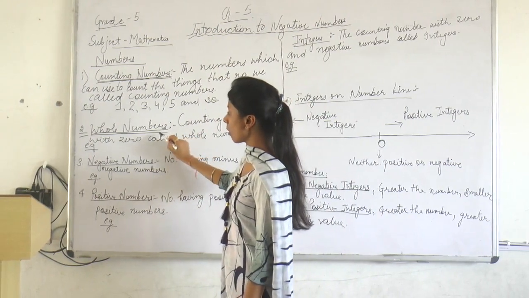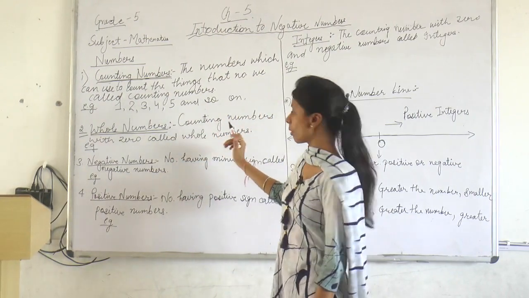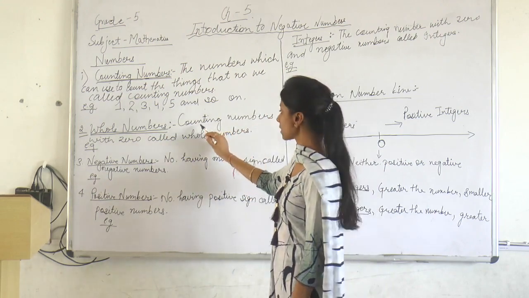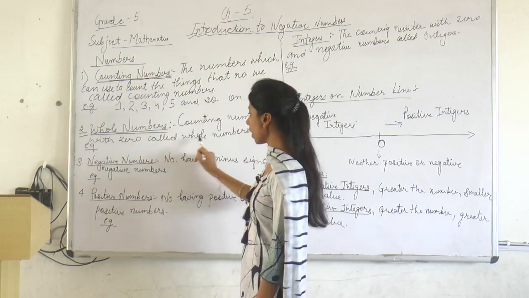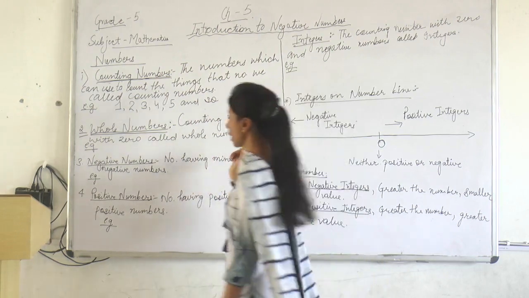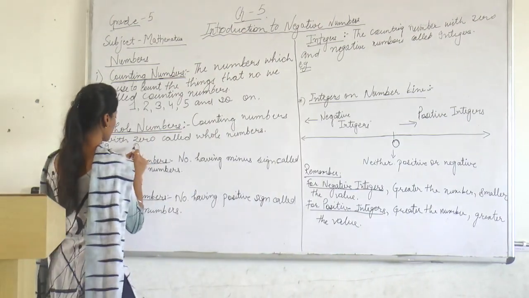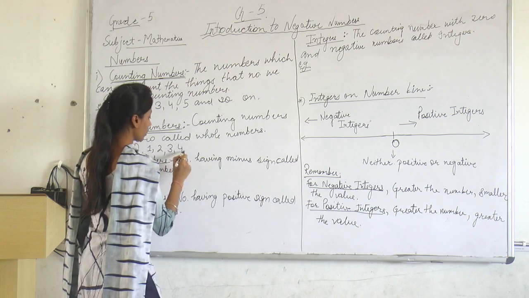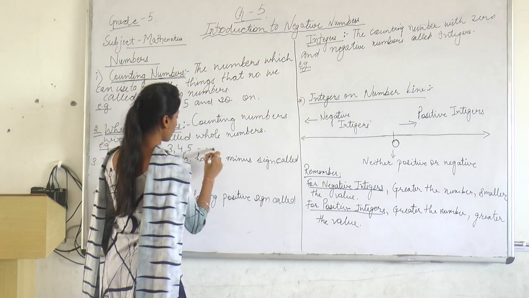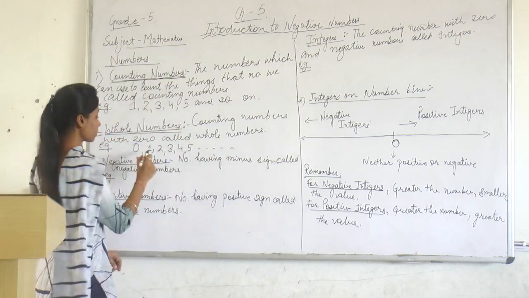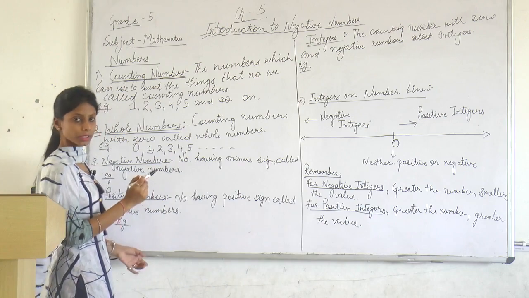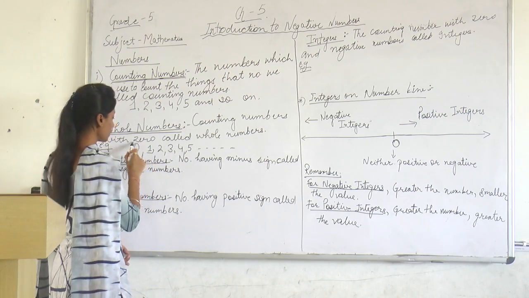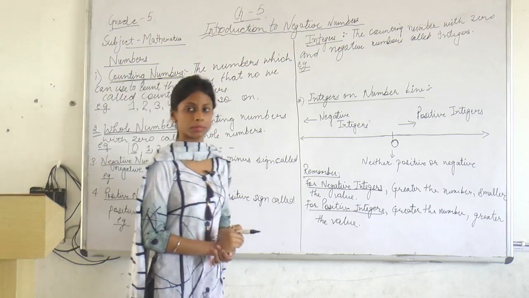Moving on next, whole numbers. Whole numbers are those which include the counting numbers. Means counting numbers with 0 are called whole numbers. Like take 0, 1, 2, 3, 4, 5, and so on. These 1, 2 and so on are the counting numbers. Only 0 is included here. So these we call the whole numbers.